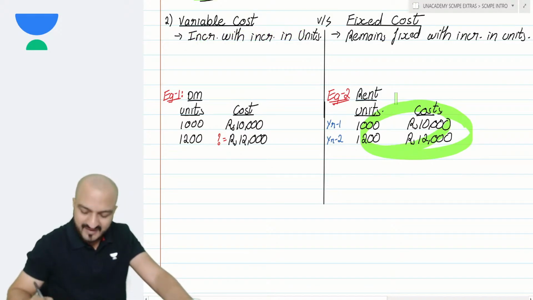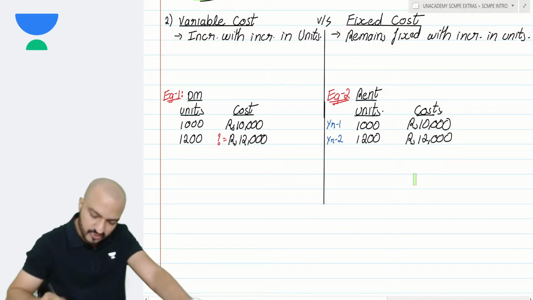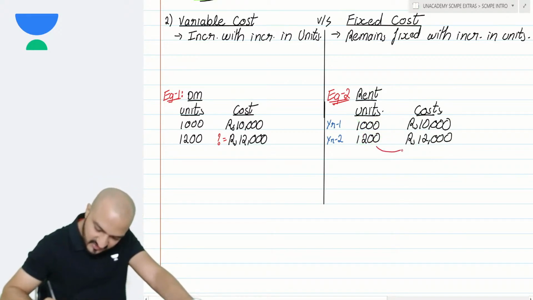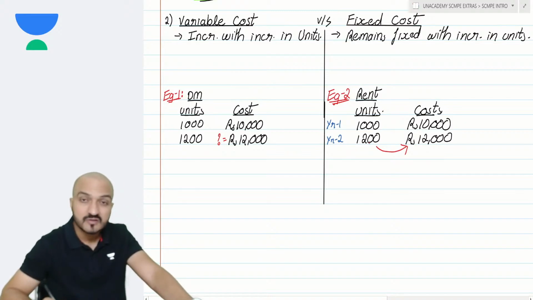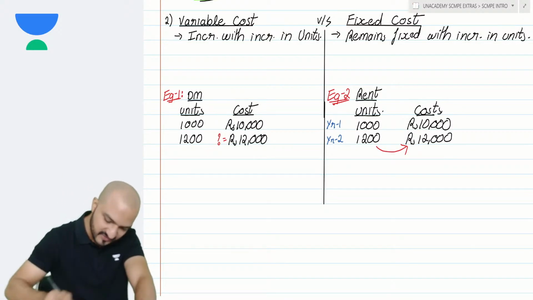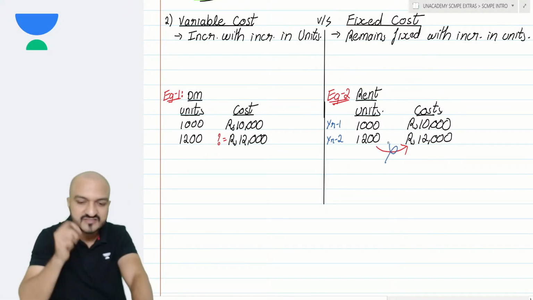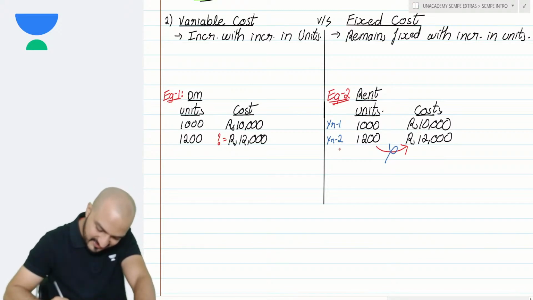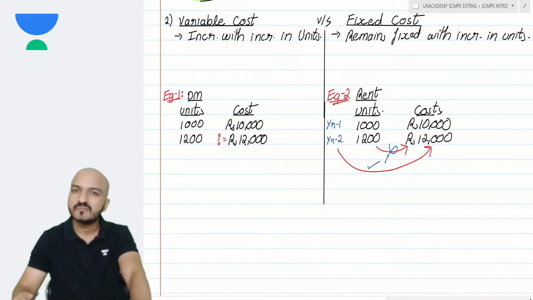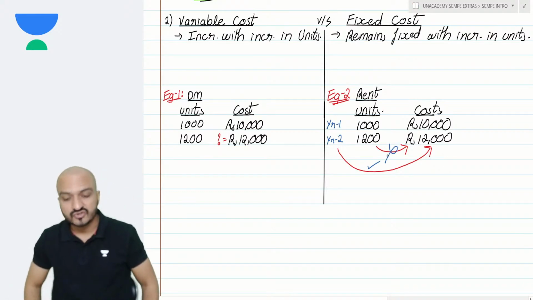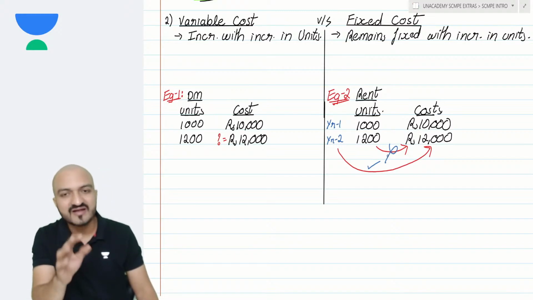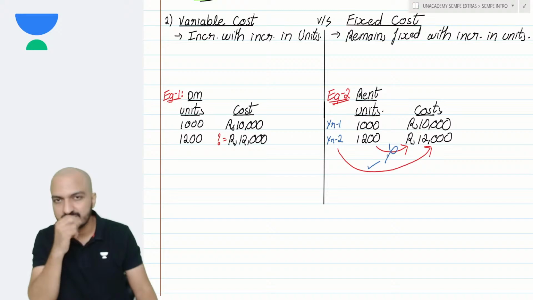Well, no. My cost is increasing. Yes. Units are also increasing. Yes. But is that cost increasing because of units? No. My cost is increasing, yes. Units are increasing, yes. But the cost is not increasing because of units. Well, rather my cost is increasing because of change in the year. Yes, so this makes you understand that fixed cost can also increase, but it will not increase because of units.